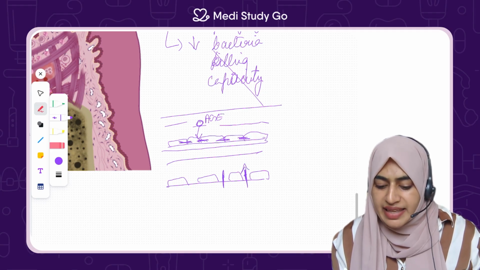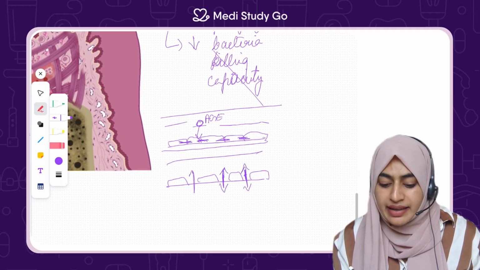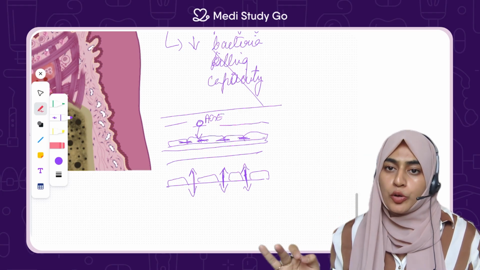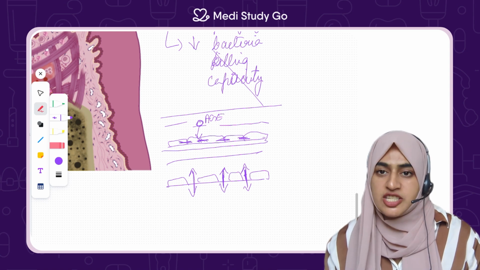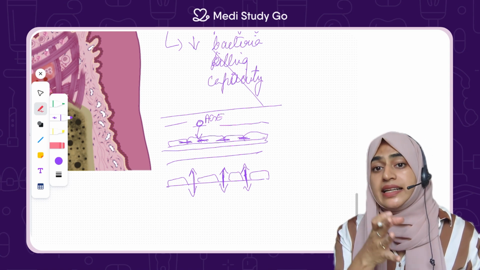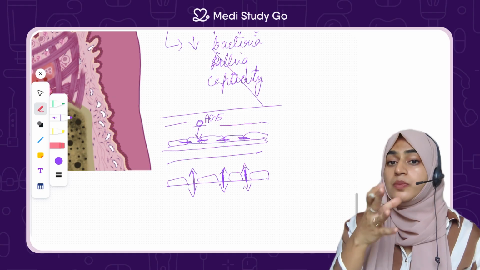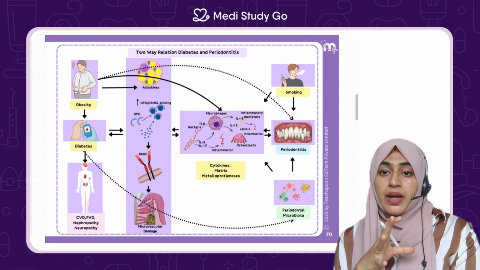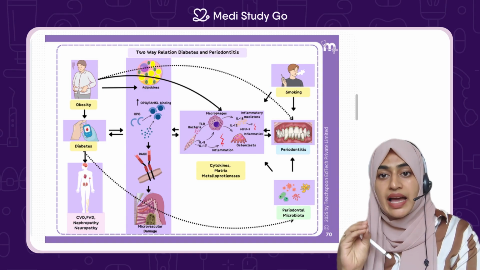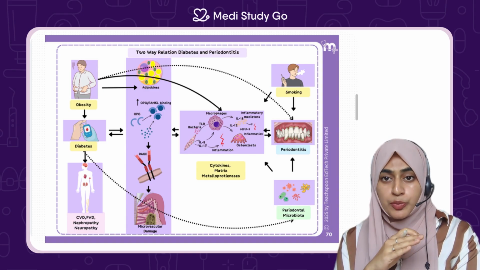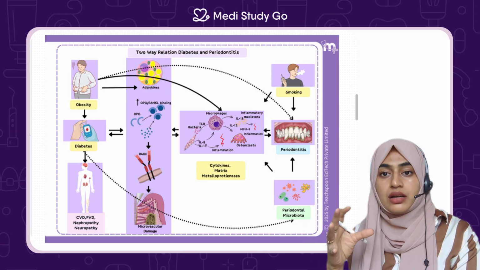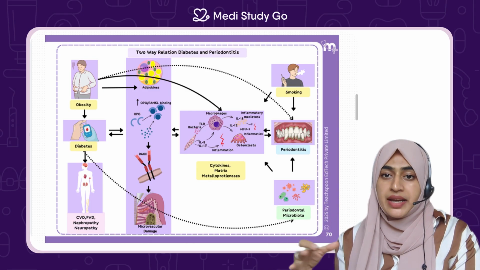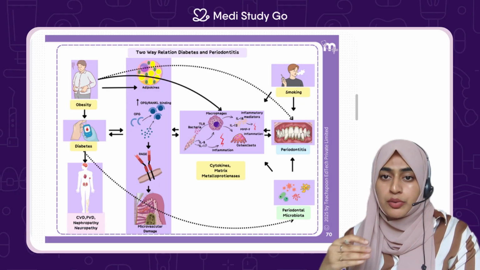When the gap happens, bacteria can easily enter, and the minute you probe, there is bleeding on probing happening over there. So that is the clinical part of why there is bleeding, especially in diabetic patients. So that much we understood: how diabetes, that is a glucose molecule, attaches to the proteins, comes in contact with the periodontium and causes periodontitis. There is bleeding, there is inflammation, there is excessive bacteria growing, all that happens.